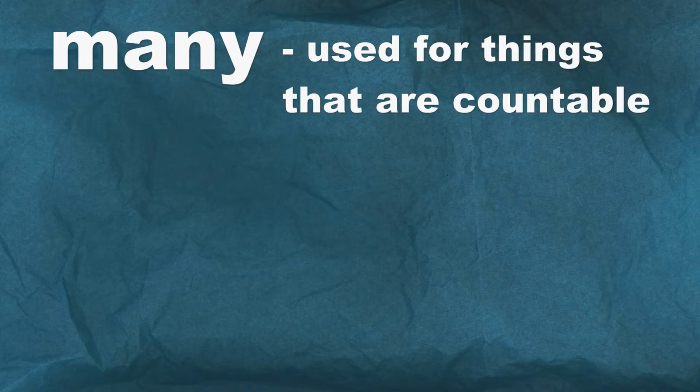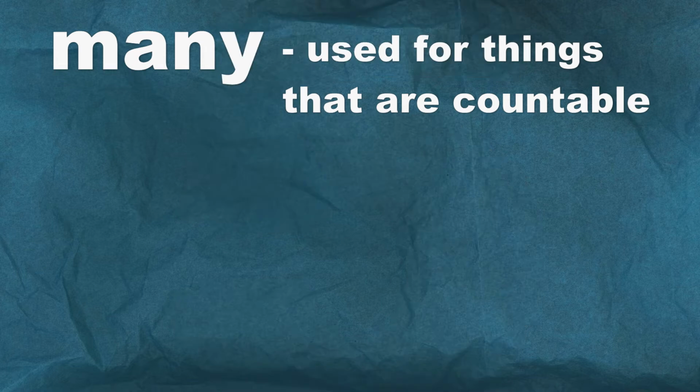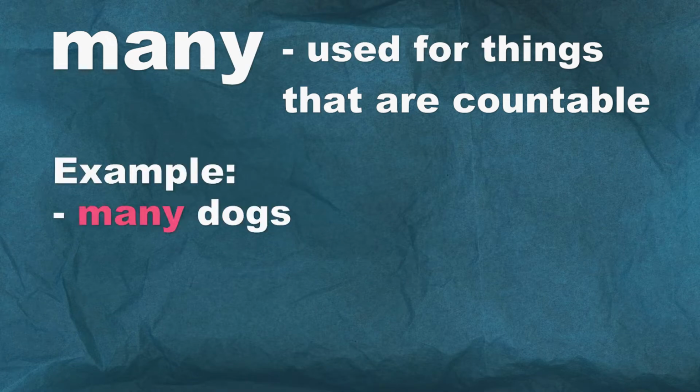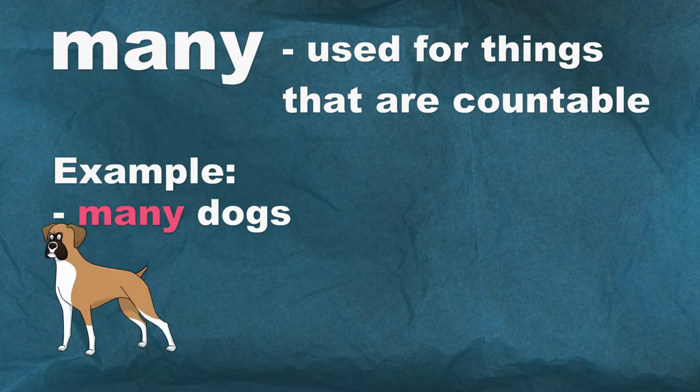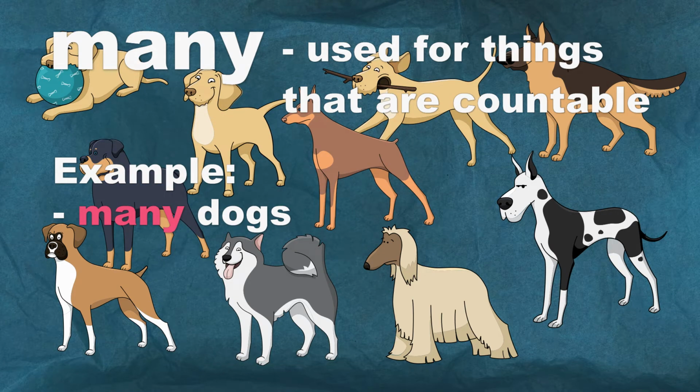First of all, the word many is used for things that are countable. So in other words, if it's something that you can count, 1, 2, 3, 4, 5 of whatever, then you know that you should use the word many. Many dogs. Dogs are things that you count, right? 1 dog, 2 dogs, 3 dogs, and so on. So many is the proper word to use.